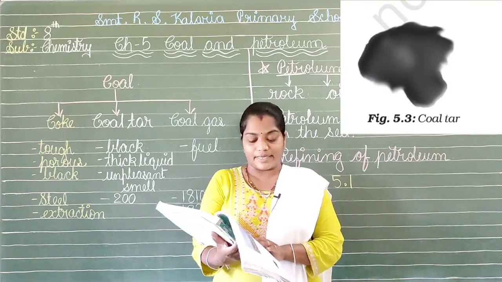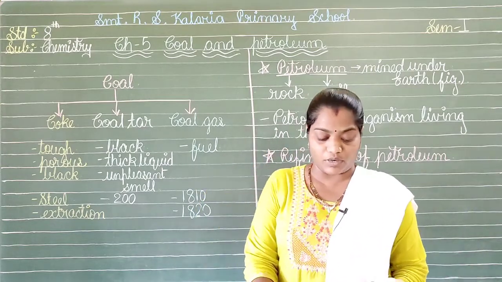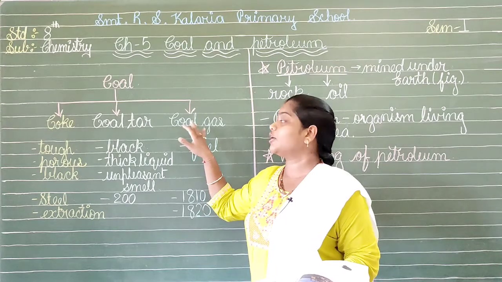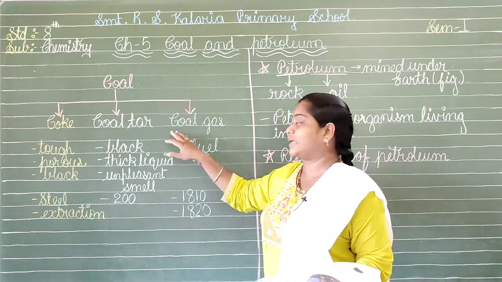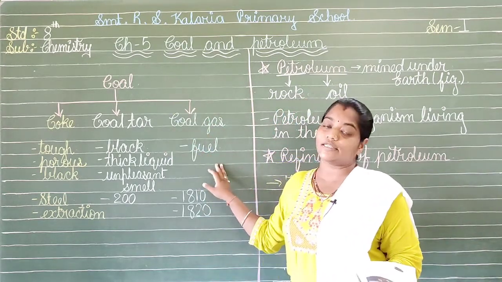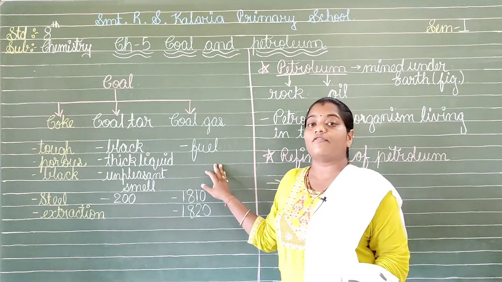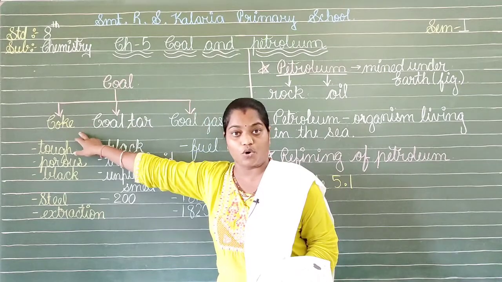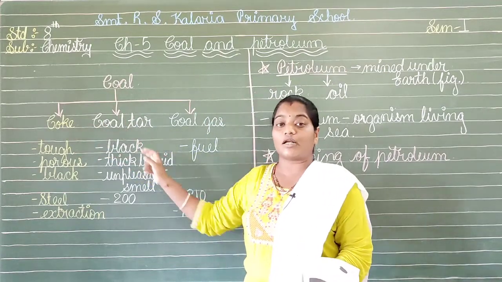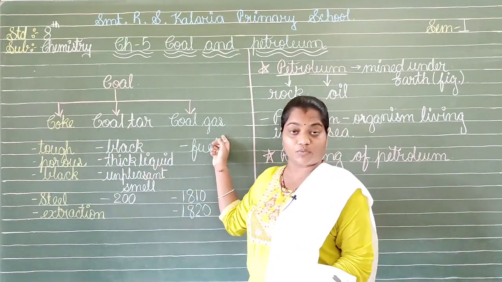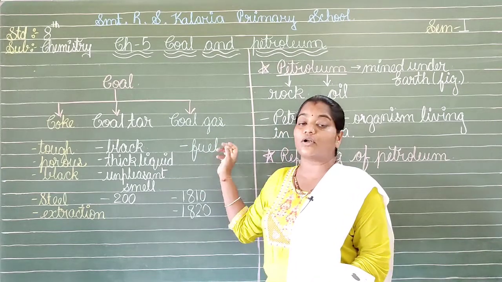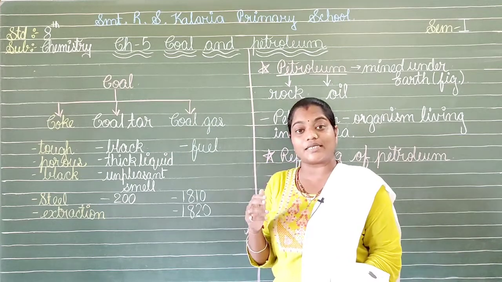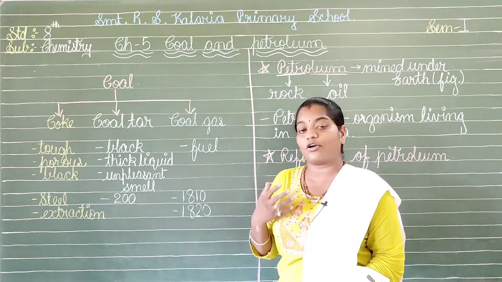Now we have the coal gas. What is the coal gas? It is the gaseous state of the coal when we are processing it, and it is utilized as a fuel. The nearby industries are where the coal is going to be transferred to coke. At that moment only we are going to obtain the coal gas. That's why we have industries which are close to these coal industries. There they can utilize this as a fuel very quickly and often.